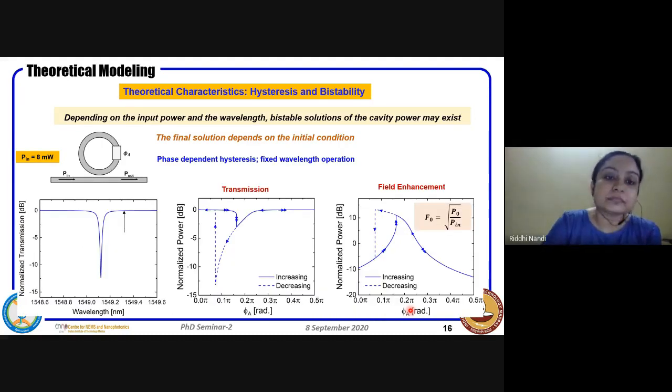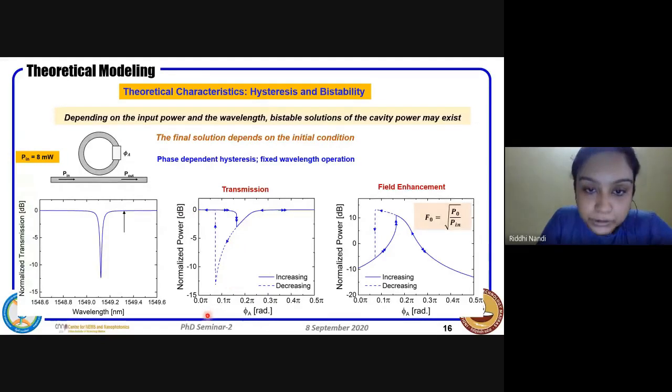Next, you fix the input power to a value where bistability is happening. We have chosen 8 milliwatt to experimentally show this. Now we have fixed the input power, and at the same time, we have fixed the wavelength. The scenario looks something like this. Now we will apply phase from the external phase shifter that we have integrated, and try to shift this resonance and match it with the wavelength.